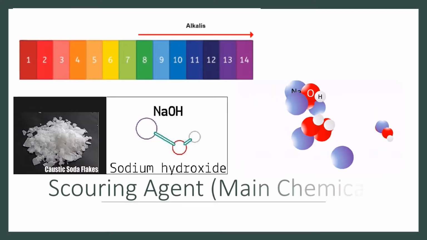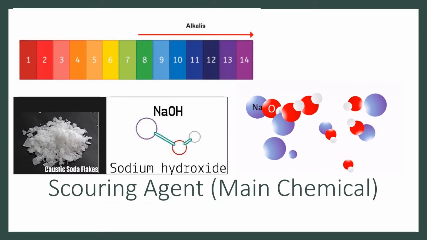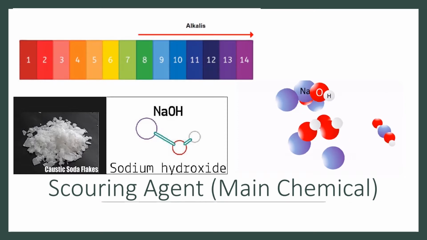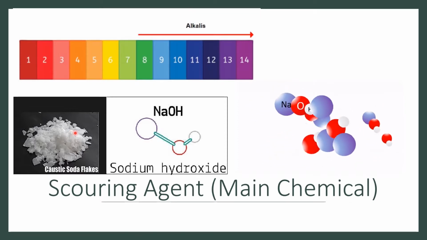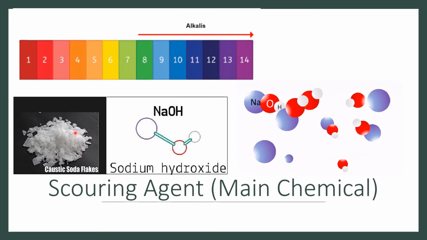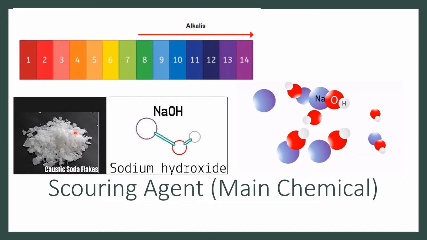The main chemical in the scouring process is NaOH, or caustic soda. It is present in both flake form as well as liquid. It is a strong alkali used widely in the textile processing industries.